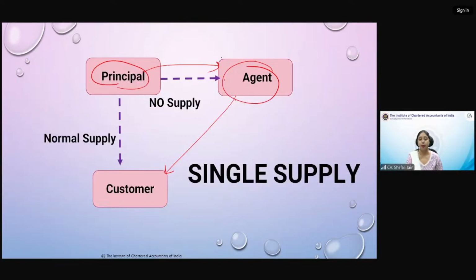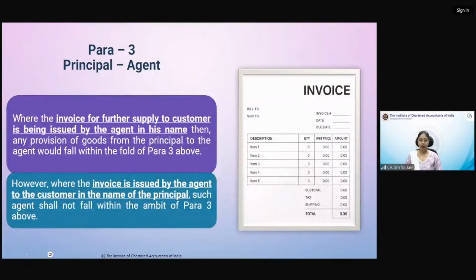Now, in case the principal has not charged anything from agent, because वो तो उसको goods simple handover कर देगा, बोलेगा आगे जाके बेच दो. But this transaction between principal and agent will become supply in case agent satisfies one condition. Now, what is that condition? We'll come back to that. That condition is invoice for the further supply made by agent to customer is issued by agent in his own name. अगर वो invoice जो agent अपने customer को issue करने वाला है sale of goods के लिए, that invoice is in the name of the agent himself, then this will fall in para 3 of schedule 1.